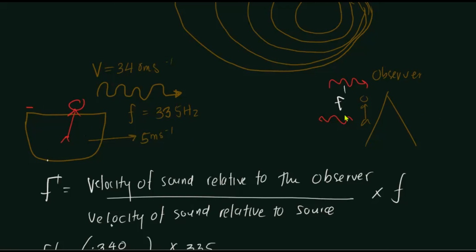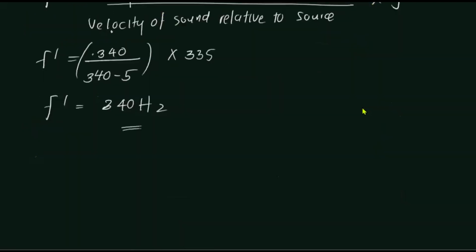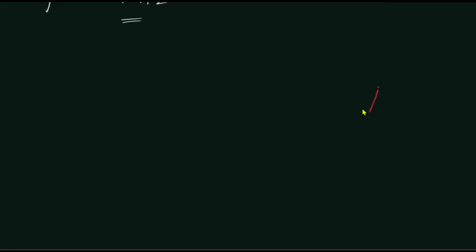Observer is moving forward, sound source is coming towards it. So in that case, what is this? This is once again a relative motion between the sound source and the observer. So for this case, of course, we need to consider the cliff as the source, right? So the sound that was initially produced is going to collide and reflect back with what frequency? F dash. So let us assume the cliff as the source. So this is the source now, and it's going to produce a sound of frequency F dash of what?